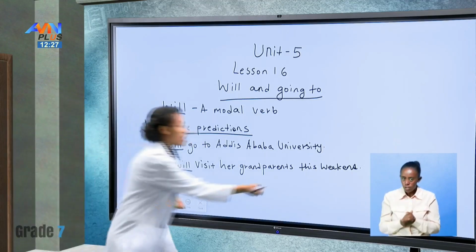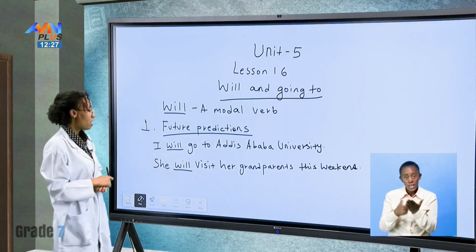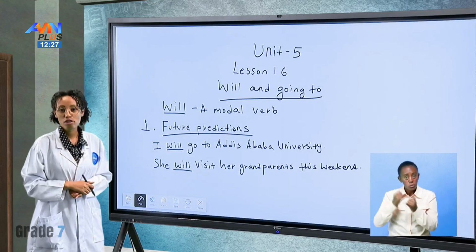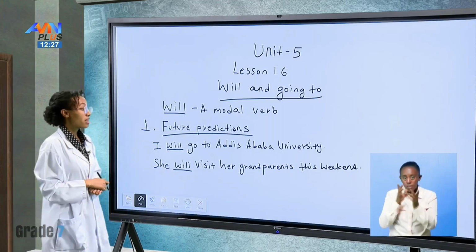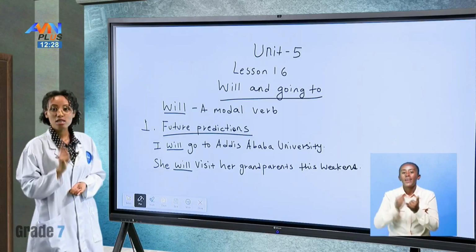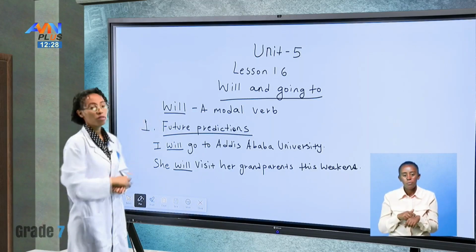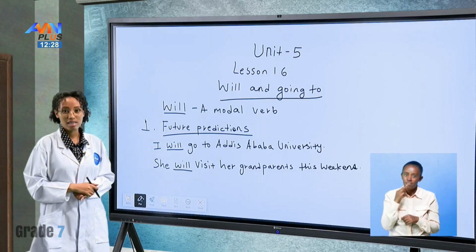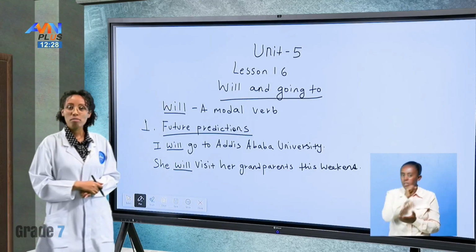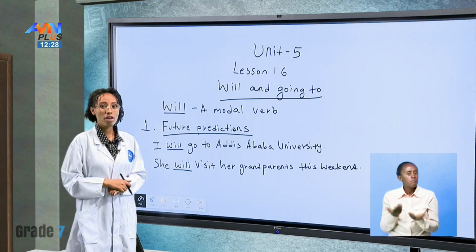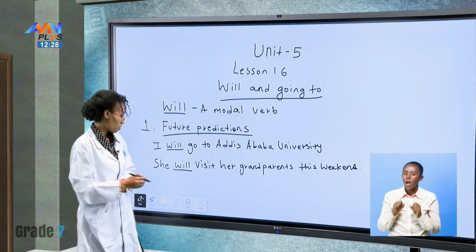This weekend is very near, so she will visit her grandparents this weekend. This is the first way we can use the modal verb will, by predicting the future. What about other ways we can use the modal verb will?